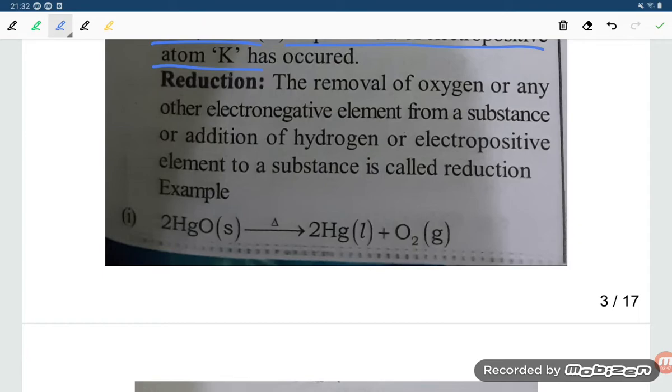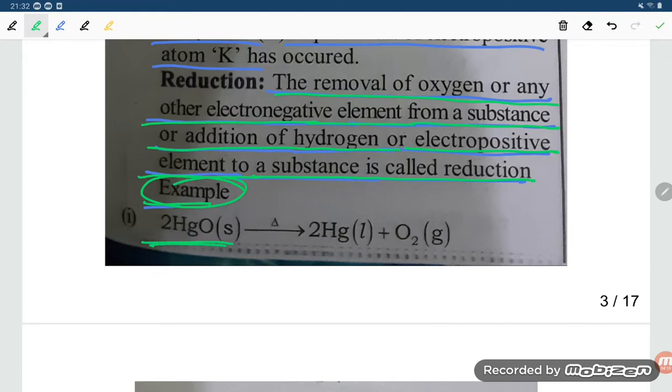Now if you talk about reduction: the removal of oxygen or any other electronegative element from a substance, or addition of hydrogen or an electropositive element to a substance, is called reduction. For example, HgO gives 2Hg plus O2.